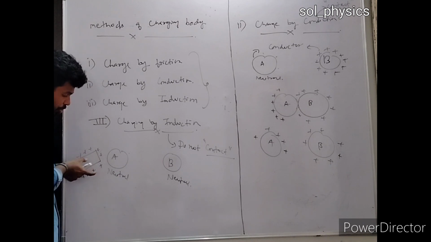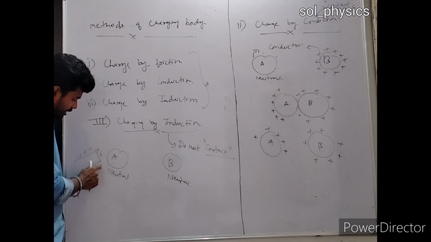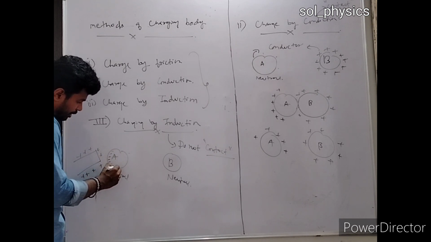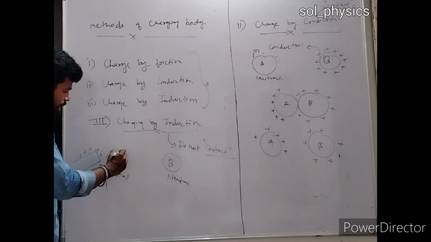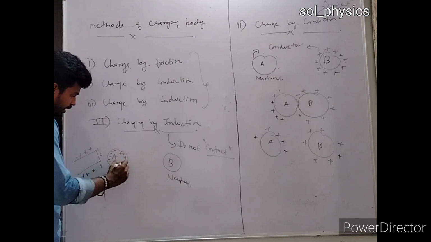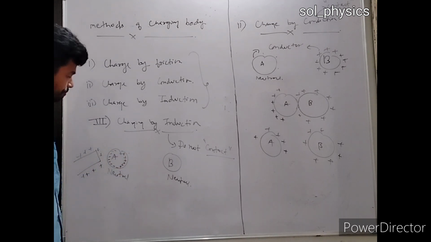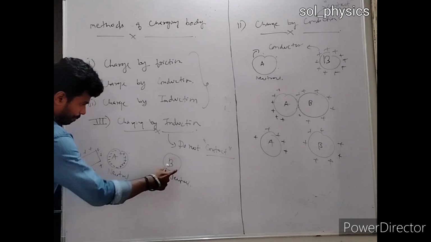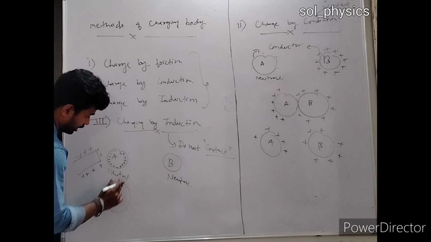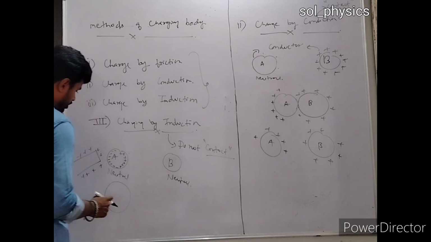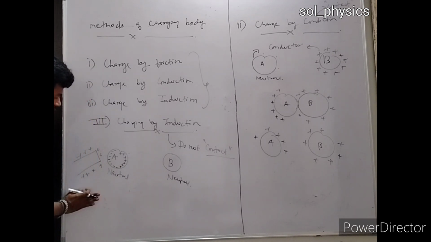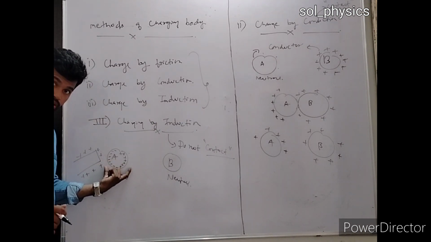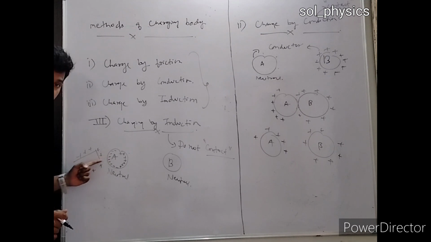You have brought this positive charge closer to body A. So because it is a positive charge, all the negative charge will be collected at one edge of the body, and all the positive charge will be present at the other edge of the body. ठीक है? At the same time, let's say you are bringing this body B in contact with the other body. अभी यहाँ पे दिख रहा है बेटा, as of now I have developed the charge without making a contact with each other.